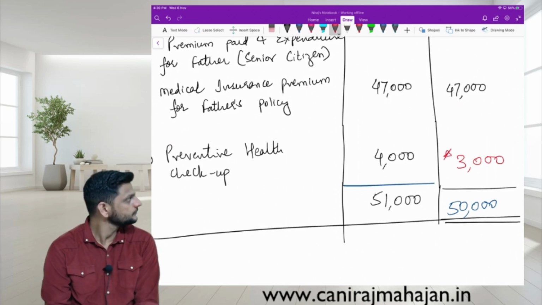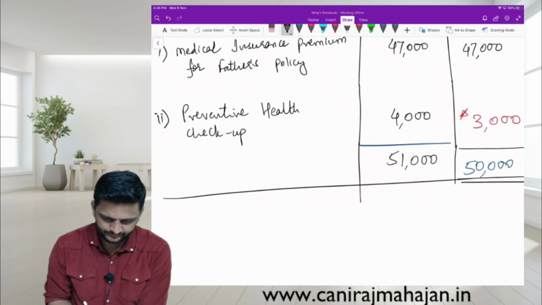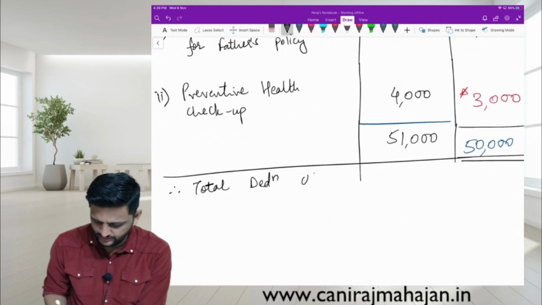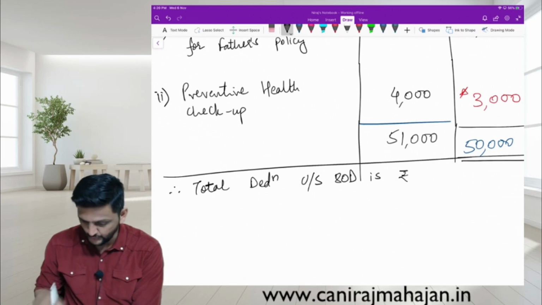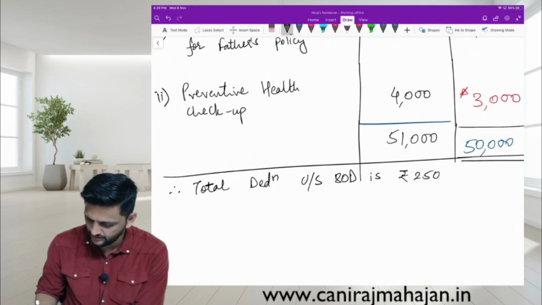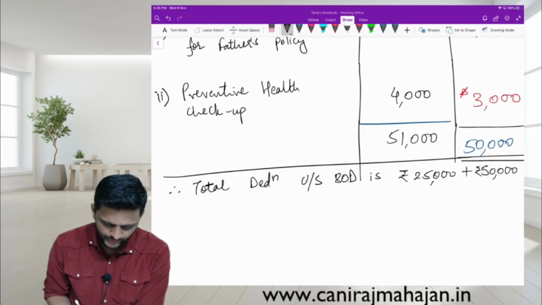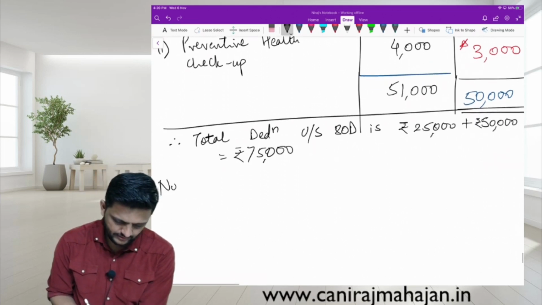Fine. Therefore, total deduction under section 80D is rupees 25,000 plus rupees 50,000, which is rupees 75,000. Correct? Notes.